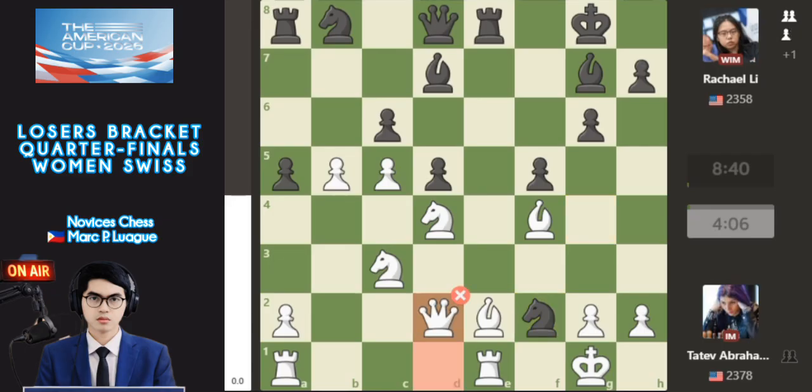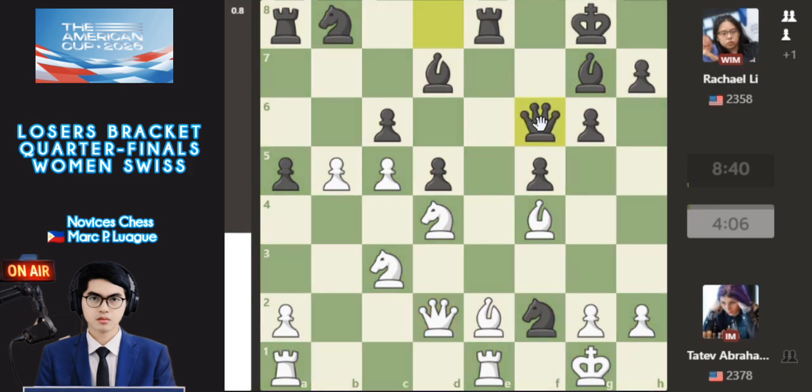So back there, this one is queen d2. I mean queen d2 here. So queen d2 is the worst move by Tatev. And also knight e4, without threatening the knight and queen here, is another worst move by Li here. So the best move is queen to f6. So queen f6 here. So this is the best move of this shot by WIM, without threatening the knight here. So this is good for Black here.